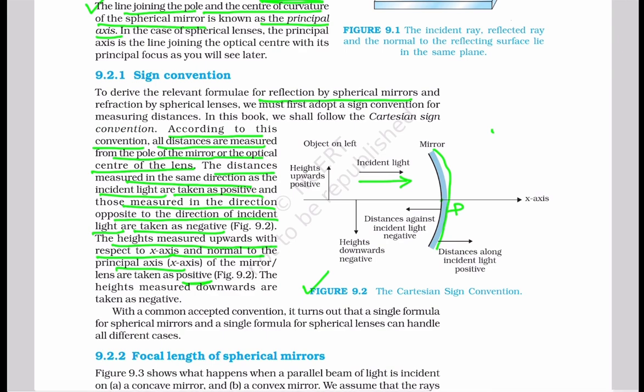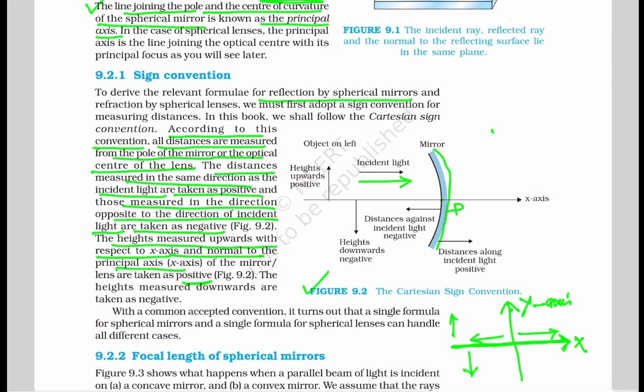So basically, we are following the Cartesian sign convention. As you know, in the Cartesian sign convention, if we take this as the x-axis and this as the y-axis, if we go this side, it is taken as negative, and if we go this side, it is taken as positive, and upward from the x-axis is positive and downward from the x-axis is negative.